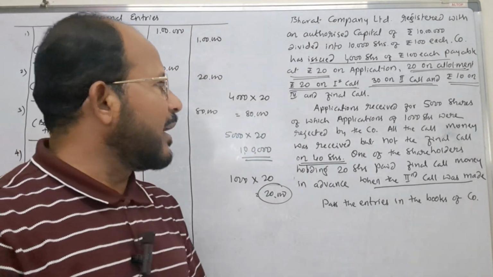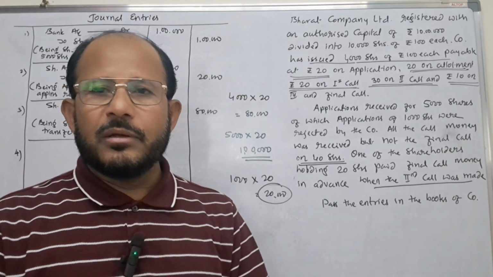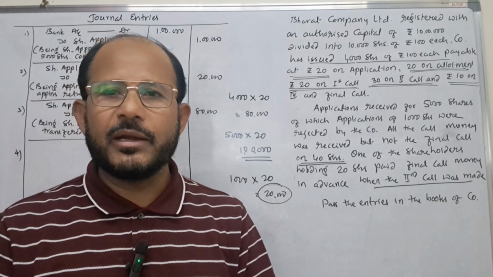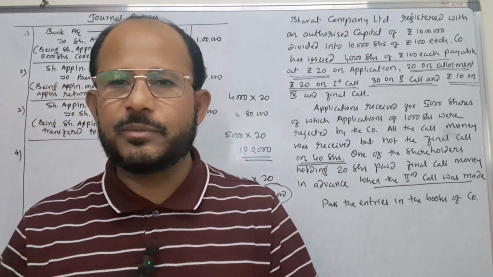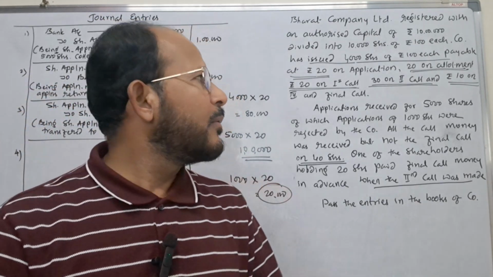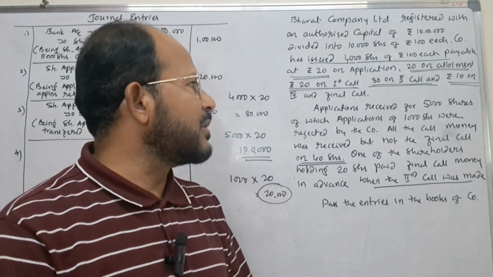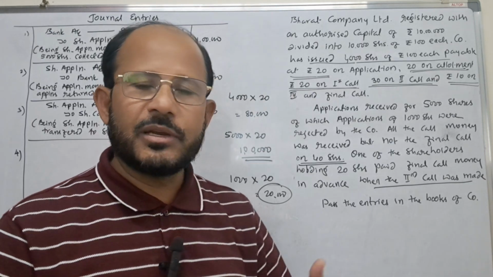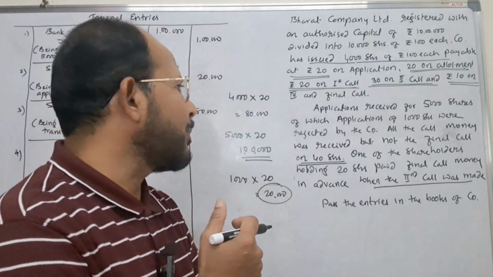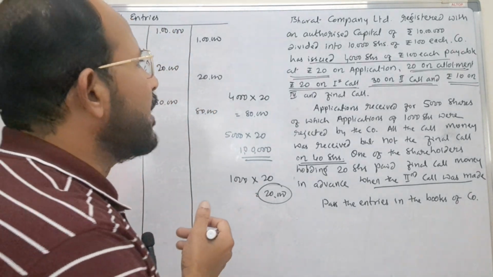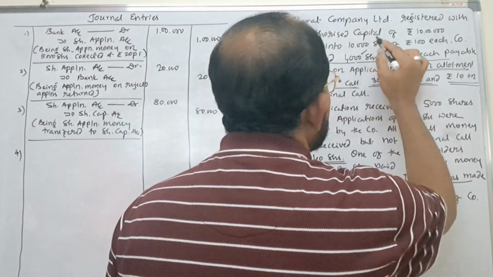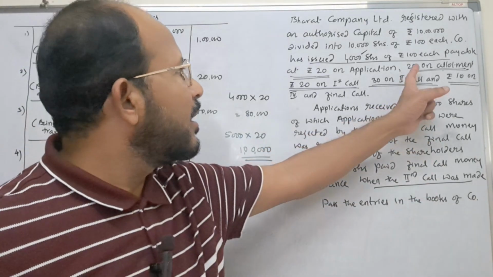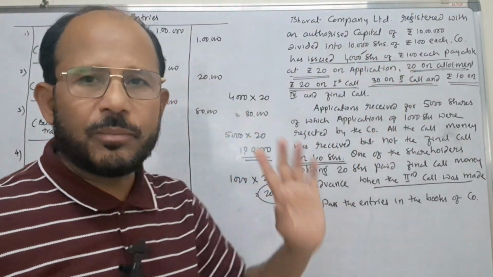Here we have to assume that all the shares were allotted, because actually the company had collected applications for 5,000 shares, meaning demand was there for the shares. Excess applications the company had collected; for 1,000 shares the application money was returned. And now allotment money collected on 4,000 shares comes to rupees again how much? 80,000, because rupees 20 per share is the allotment money.